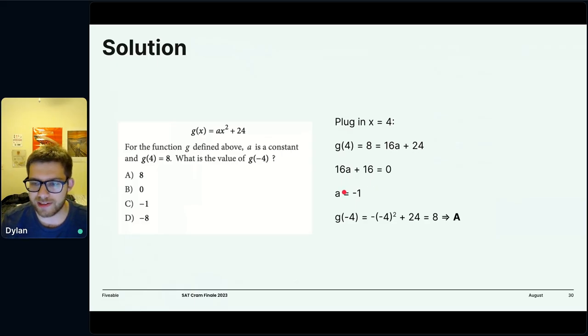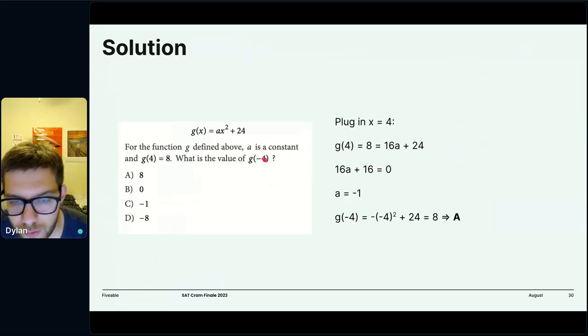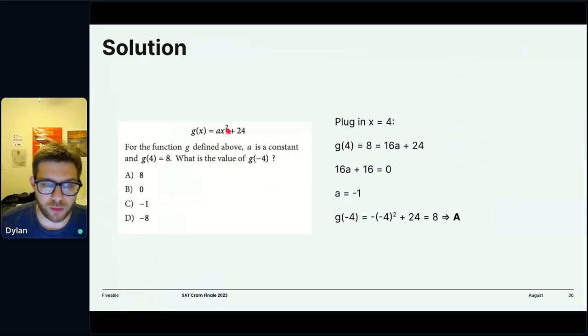It's not asking us what is a, right? If you put that, you'd be wrong. The question is asking what is g of negative 4? Well, we know that a is negative 1, and so we know that g of negative 4 is negative 4 squared times negative 1 plus 24, which is 8, which gives us answer choice A, right? That's just plugging in this value of a we found into this function and plugging in negative 4.